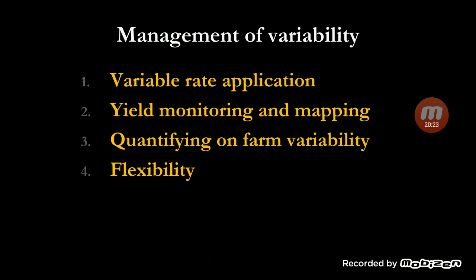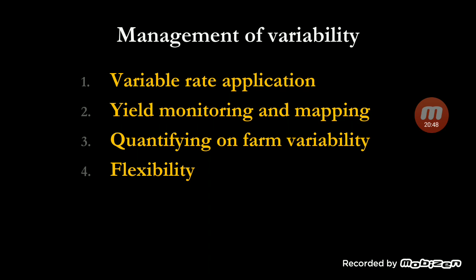Generally what happens is we say that this is the recommended dose for xyz crop, and every year we are applying the same recommended dose, but nature doesn't behave like that. The soil nutrient status and microorganisms are very complex and continuously changing. So we have to also be flexible in our management practices.